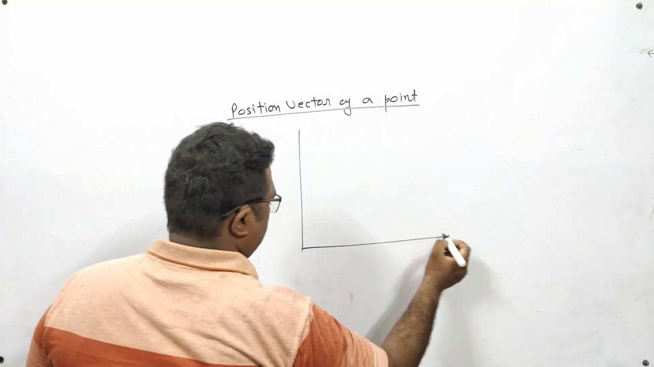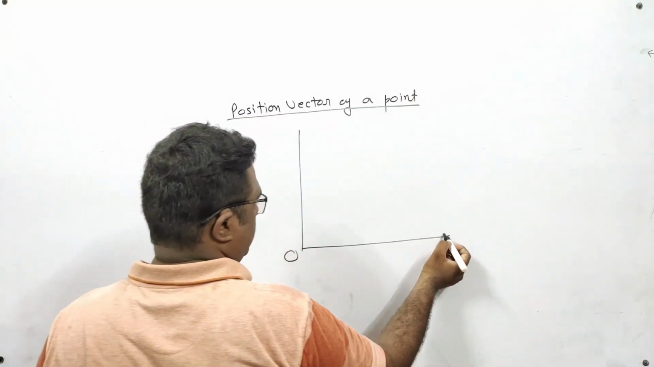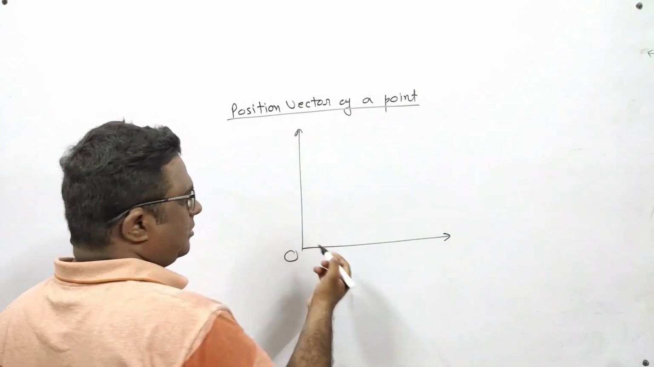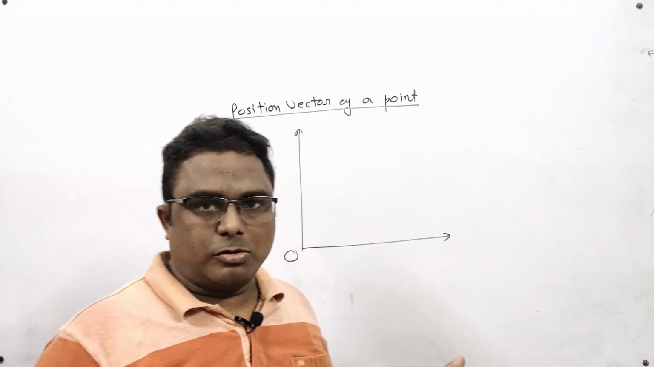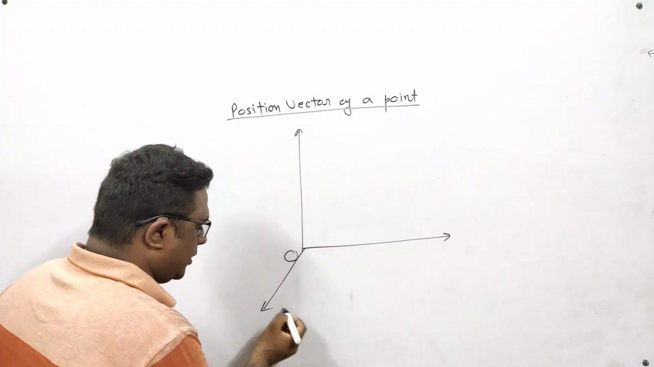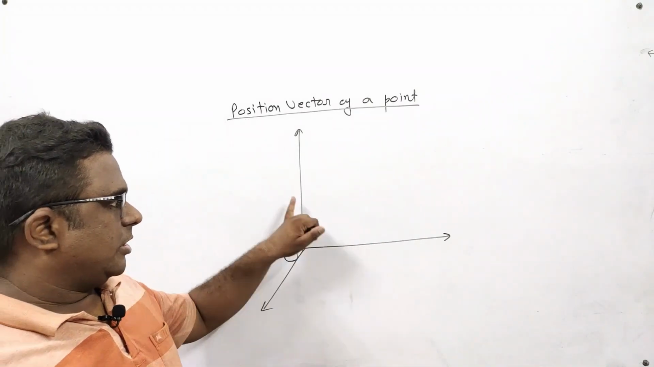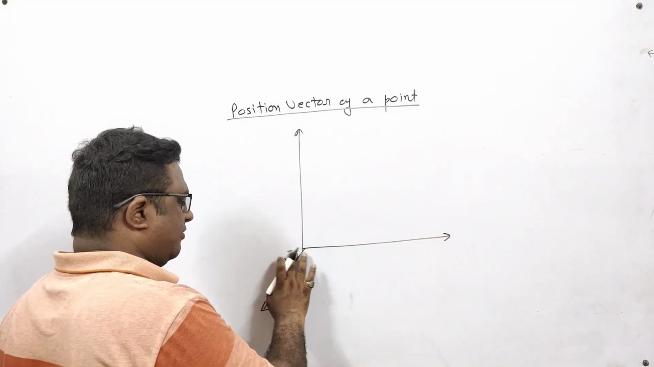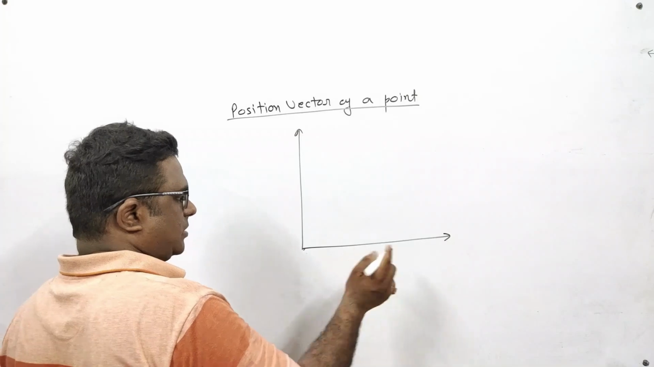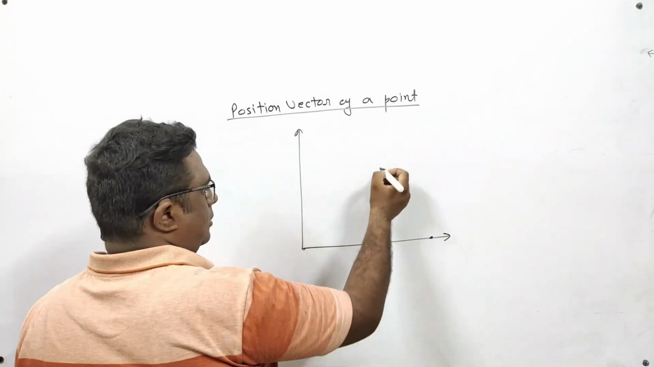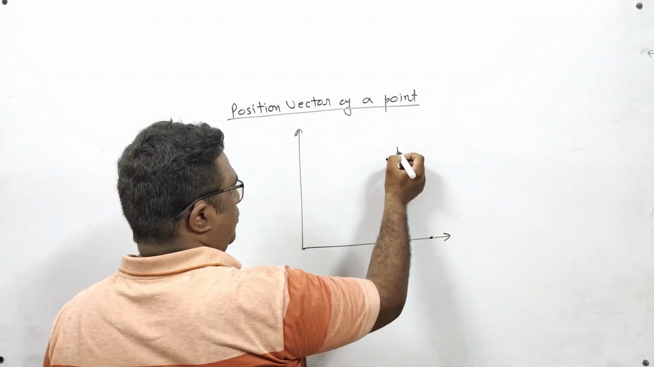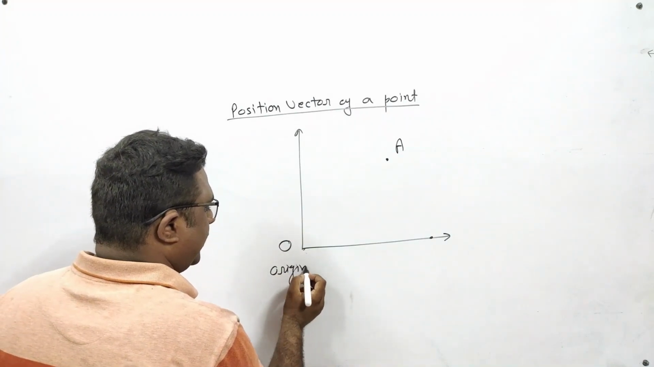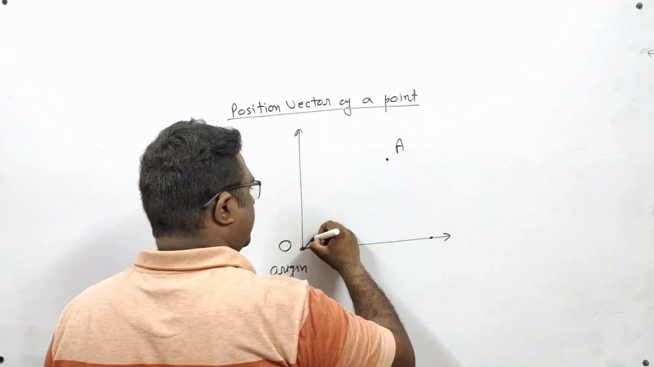Suppose I am having origin at this point. These are two axes, maybe three axes also. You can consider three axes also. If you are considering three axes, then x axis, y axis, z axis. And suppose, just to explain it in a simple way, I am taking only two axes. And A is any point here, O is origin, and I am joining origin with the point A.